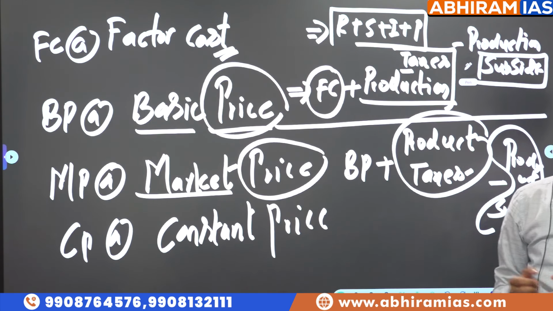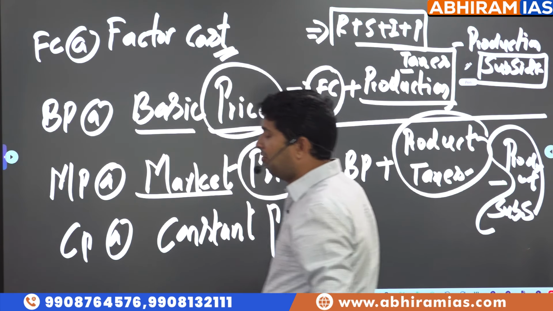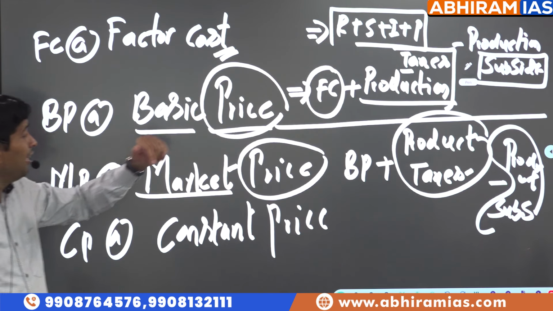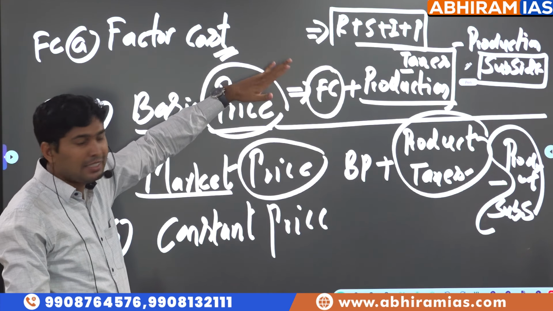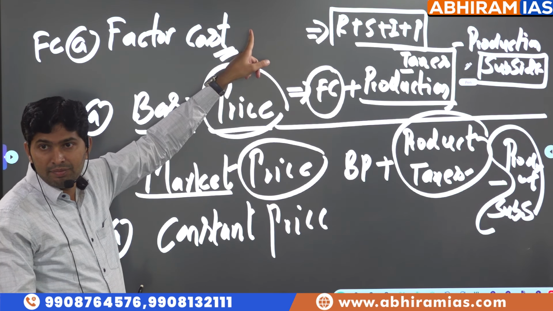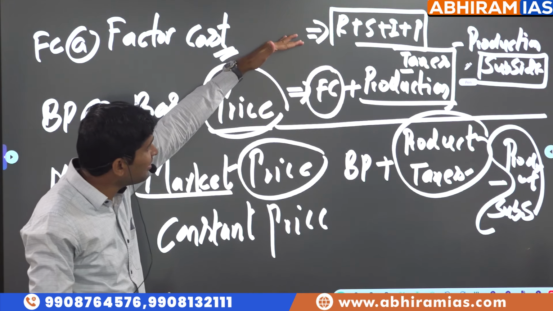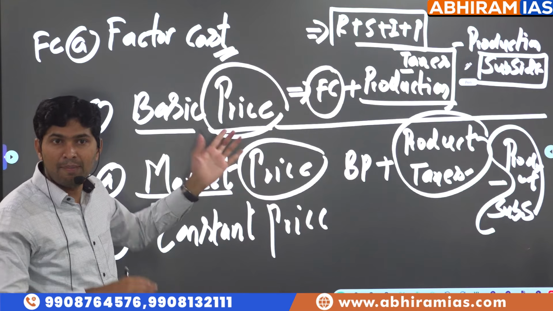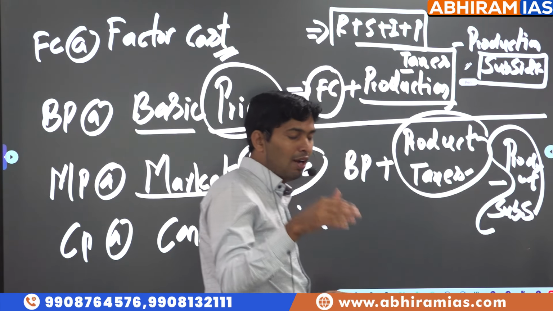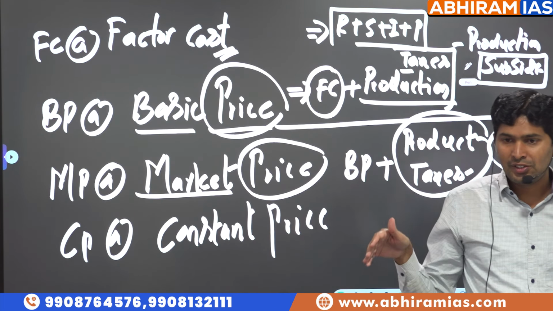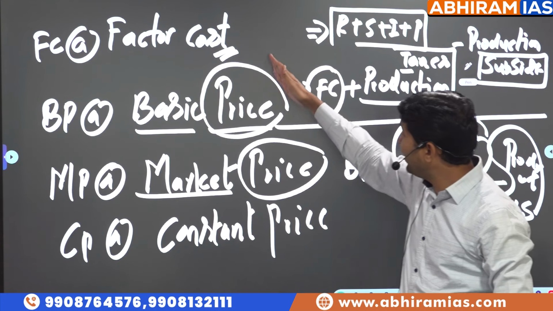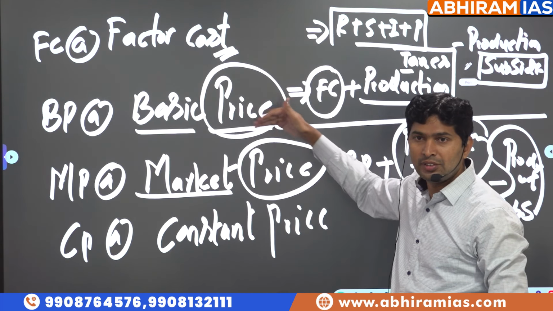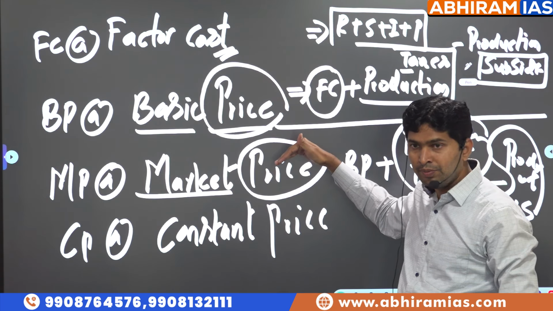If you look at it, when you go to a DMart, why is DMart able to offer less than MRP? It's because DMart is not dependent on suppliers. It is directly purchasing from the factory. Because of which their factor cost is less, their basic price is less, and they are able to sell below MRP. Compared to DMart, Reliance Mart, Mom and Me, More, Spencer have suppliers and distributors, so relatively the basic price is more. That's the reason why the market price is also more.